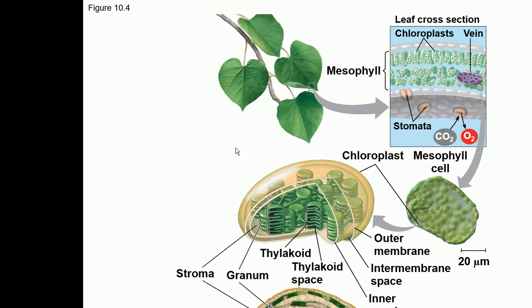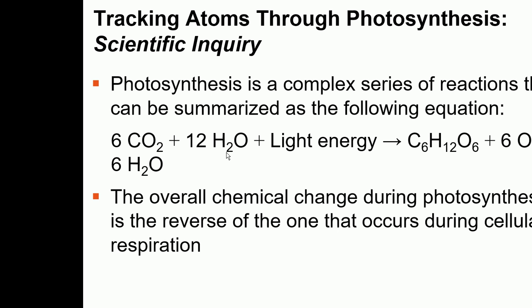And here is a jelly kind of material called stroma, and in the stroma is the DNA of the chloroplast as well as the ribosomes. And the chlorophyll, which is the main pigment involved in photosynthesis, is in the thylakoid membrane, and we're going to discuss very shortly the details of the chlorophyll, the pigments.